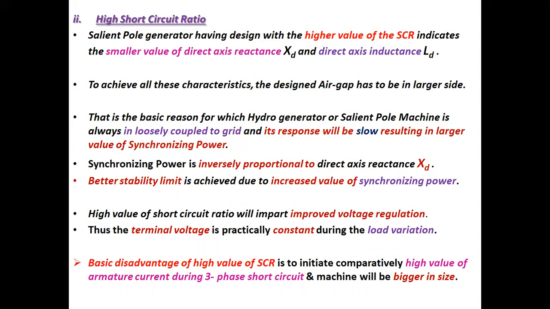Synchronizing power is inversely proportional to direct axis reactance XD. Better stability limit is achieved due to increased value of synchronizing power. High value of short circuit ratio will impart improved voltage regulation. Thus, the terminal voltage is practically constant during the load variation. Basic disadvantage of high value of SCR is to initiate comparatively high value of armature current during three-phase short circuit, and machine will be of bigger size.